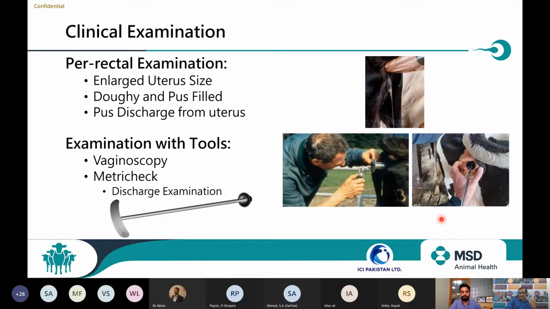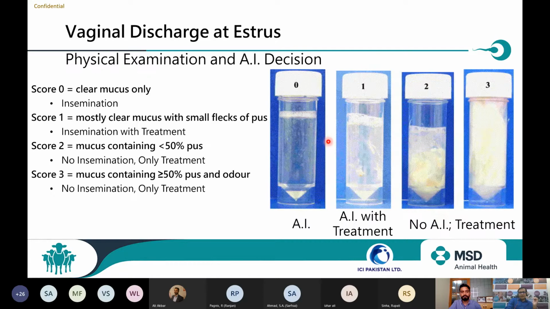We grade that uterine discharge and take the decision. Second, at the time of AI we also get discharge. On the basis of the discharge, we classify the animal into different categories. Discharge can be classified into 4 categories, and that also helps us take the decision. Now we come to the 66th day post calving. This animal is coming to heat and discharge is there. Now I need to decide whether I should inseminate the animal or not, and that is also applicable for any normal animal.